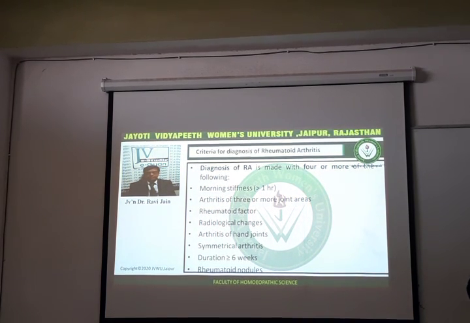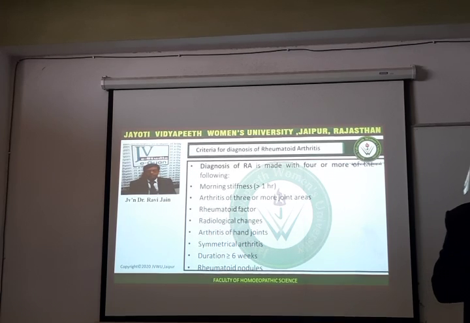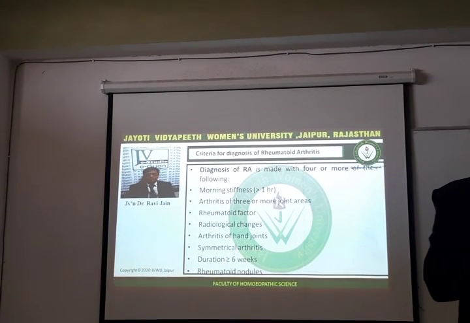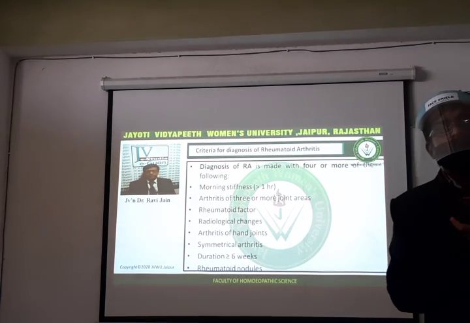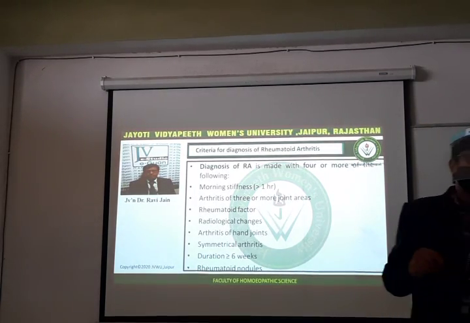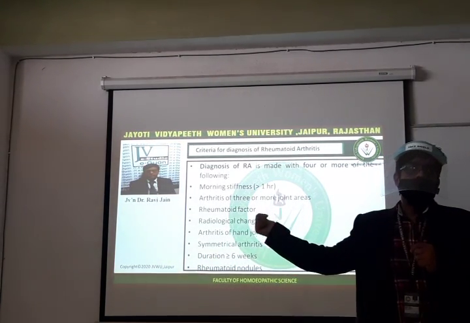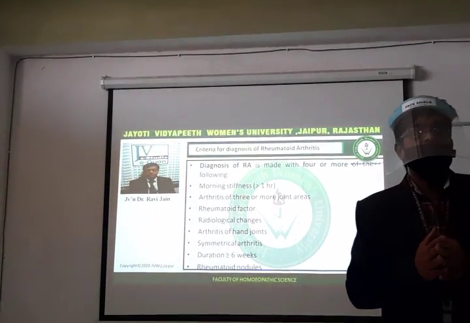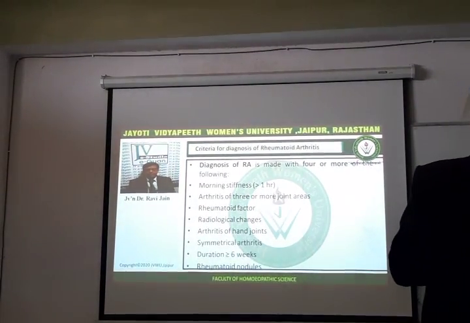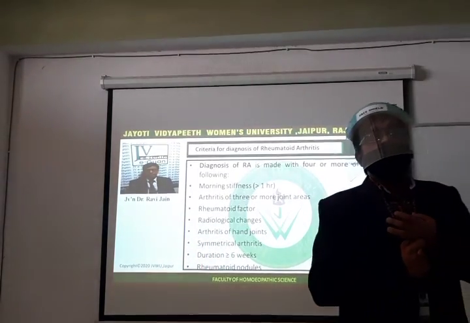How many joints are involved in rheumatoid arthritis? Three or four. One important thing about the duration of pain, we discussed in the last lecture, is that it is only considered after 6 weeks. And if the duration of pain is less than 6 weeks, then what can be considered? Infective arthritis.